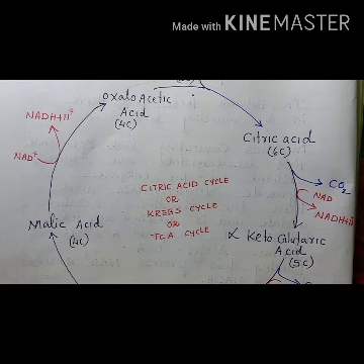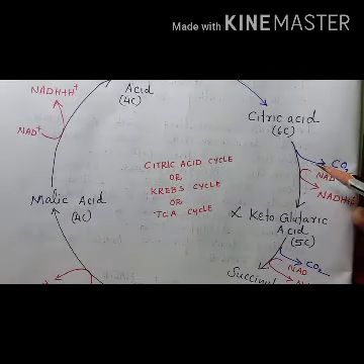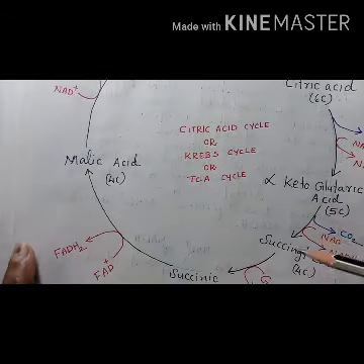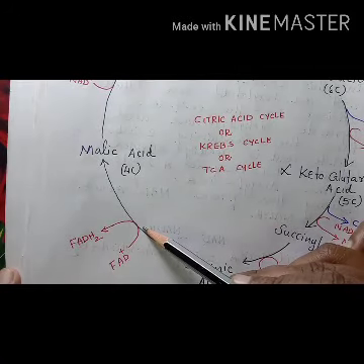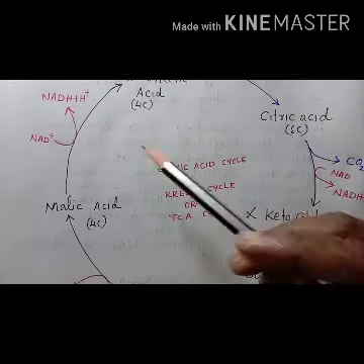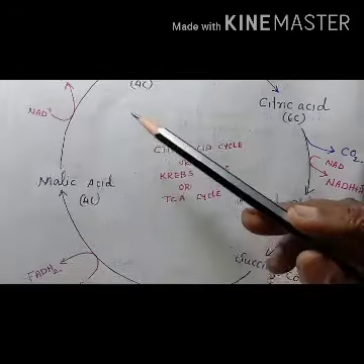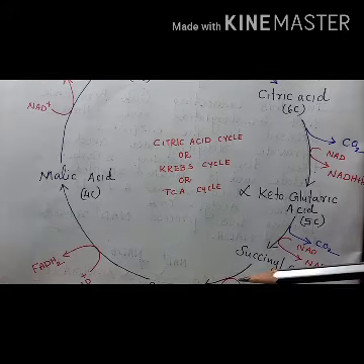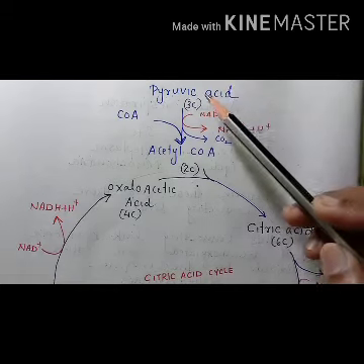So in this cycle we can see energy is formed. It's not utilized. Energy is released during different steps. Here we can see in the first step NADH2 is released, in the second step also NADH2 is forming, then on the third step GTP is releasing, next FADH2 is releasing, and on the last step also NADH2 is releasing. So a total of 3 molecules of NADH2, 1 molecule of FADH2, and 1 molecule of GTP are released. This is in the case of 1 molecule of pyruvic acid.